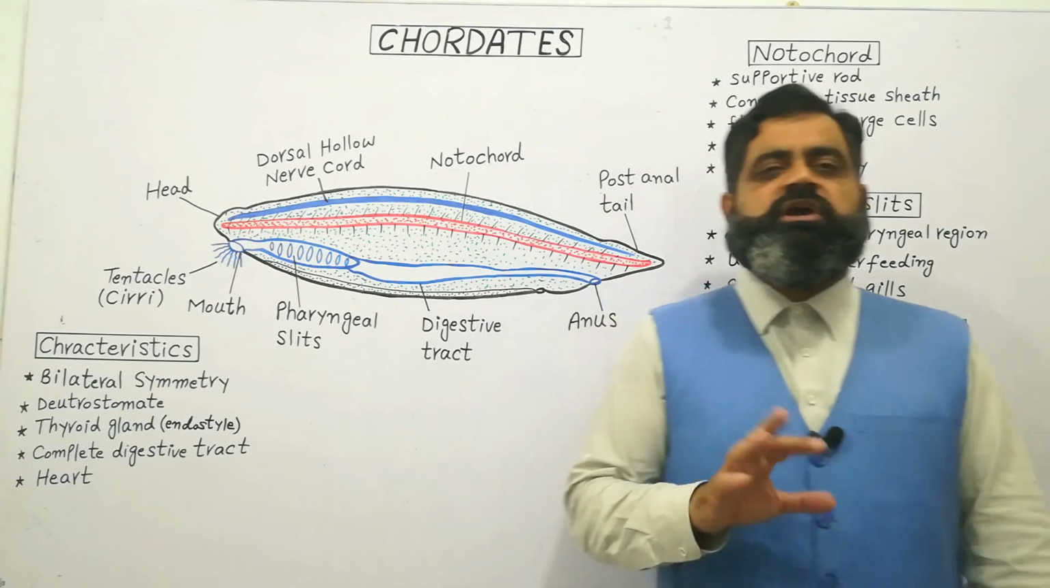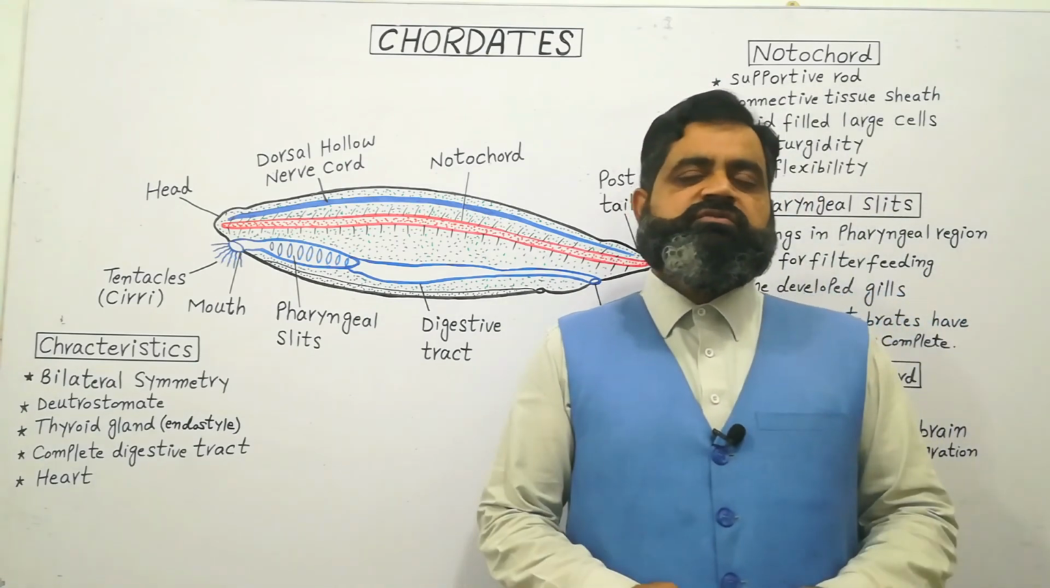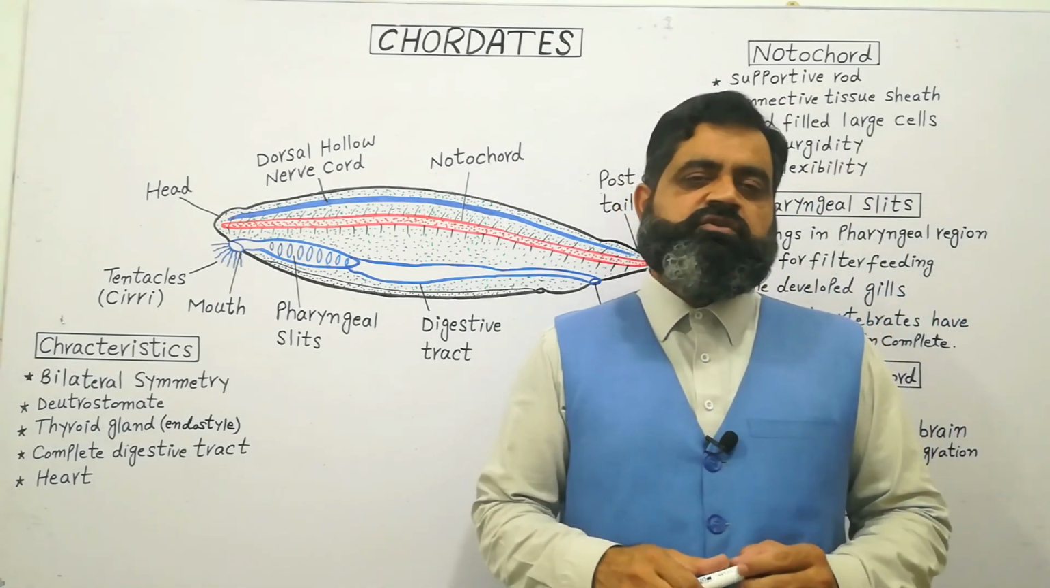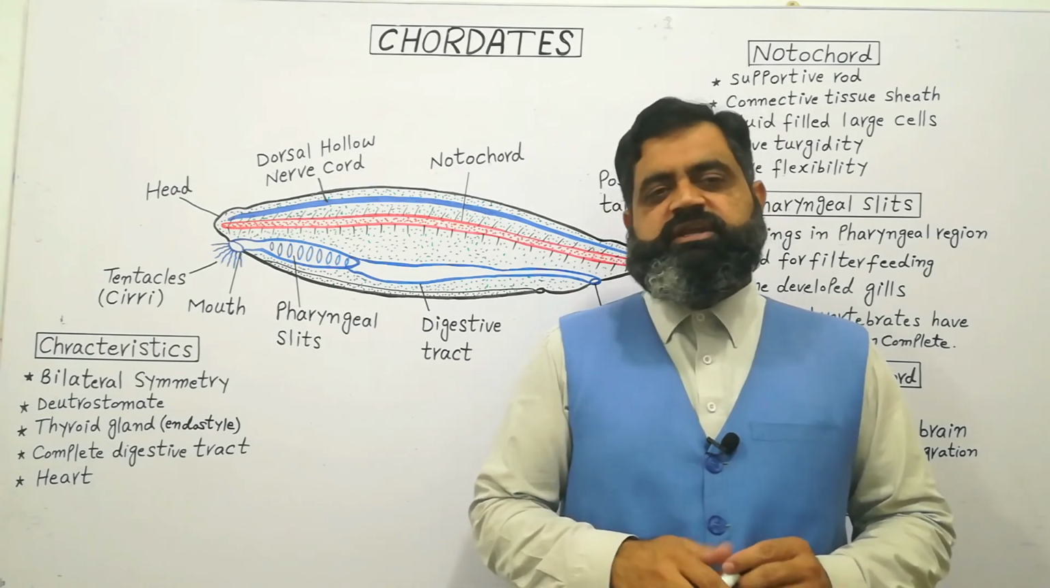So in this way, today we have tried to discuss the important features of chordates, and in the upcoming lecture we will discuss different groups of the chordates and their characteristics.